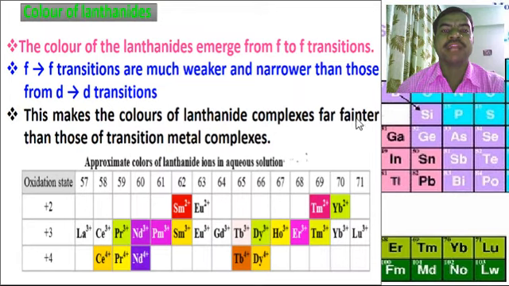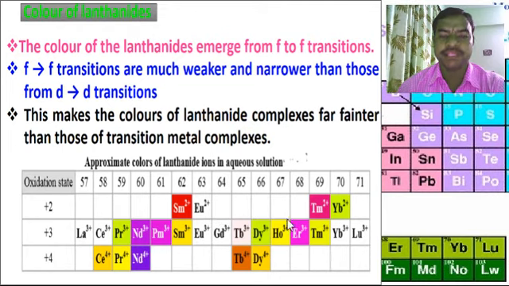Then, the color of the lanthanides. The color of the lanthanides arises from f to f transitions. f to f transitions are much weaker and narrower than those of d to d transitions, and this makes the color of lanthanide complexes far fainter than those of transition metal complexes.